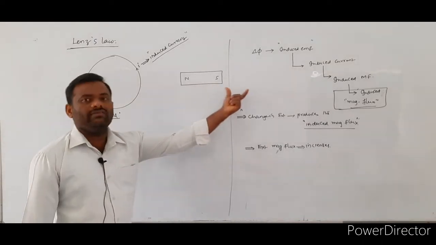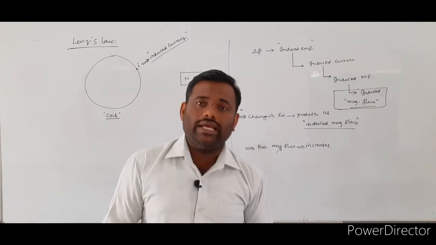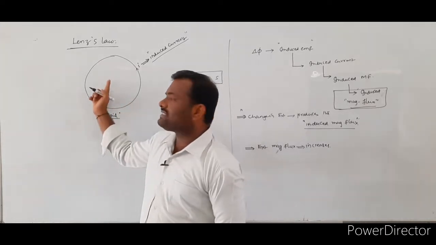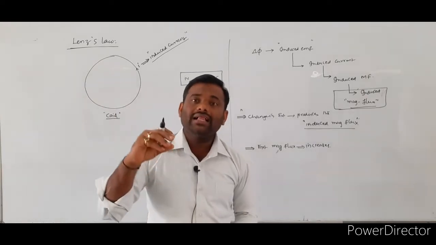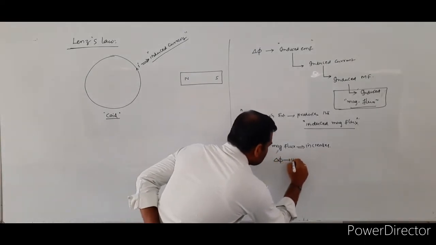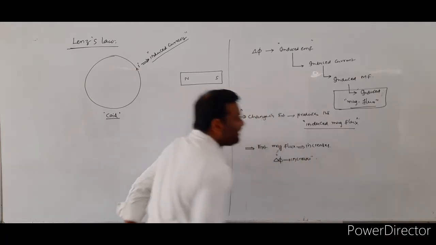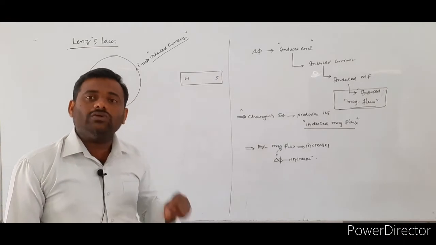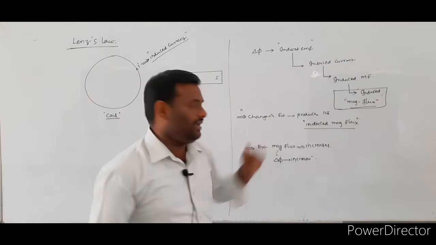Whenever the bar magnet is brought towards the face of the coil, the magnetic flux linked with the given coil increases. So whenever the change in magnetic flux value increases, what is the work of this induced magnetic flux?